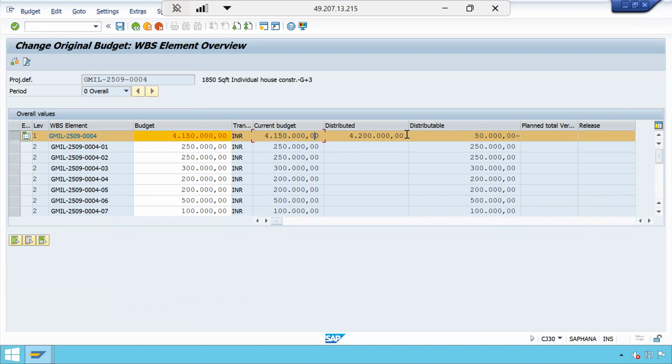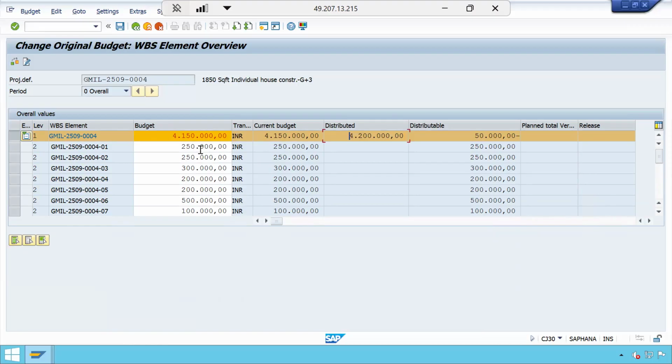That means what is the distributed budget? I explained very clearly. The budget that is distributed to the lower level WBS elements from the parent WBS element. This is our parent, right? Wherever level 1 is there, this is our parent. Level 2 are children for this parent. So the distributed value is nothing but the value that is distributed to the children.